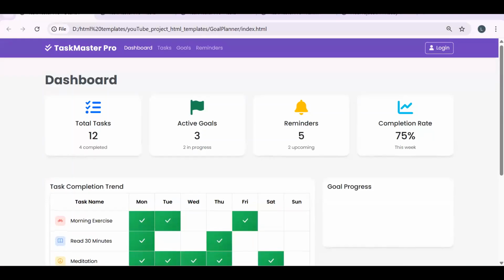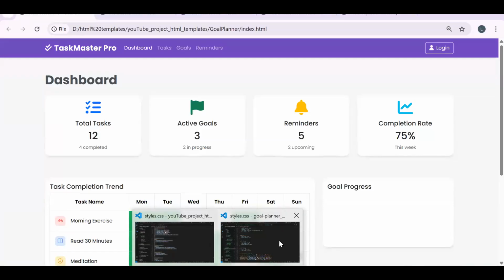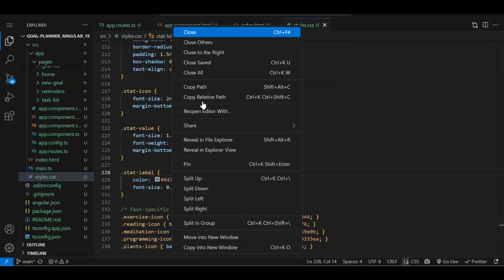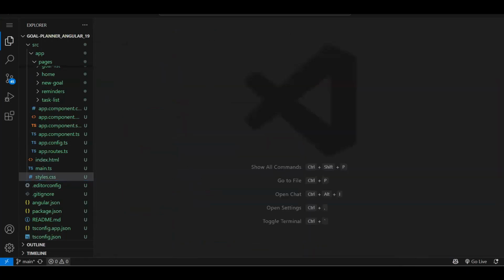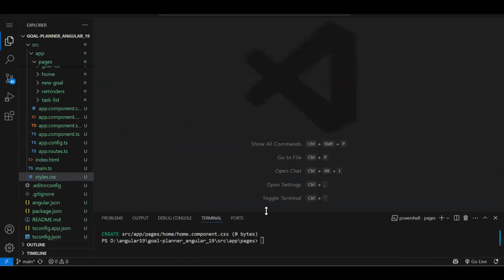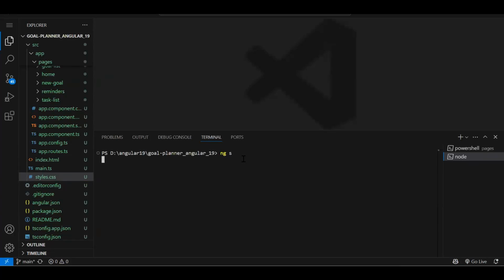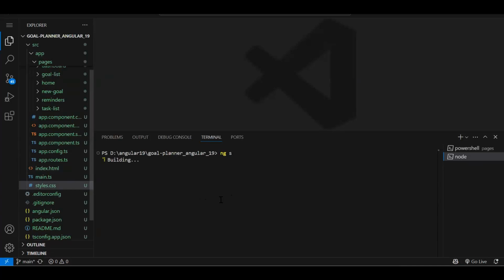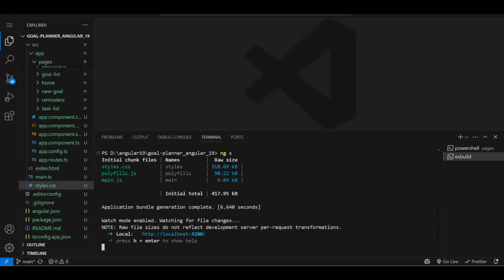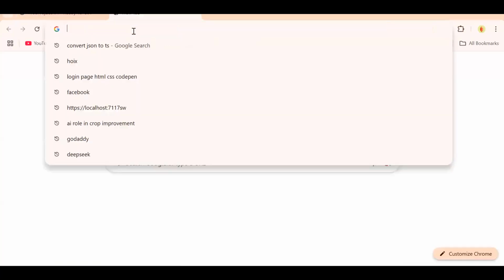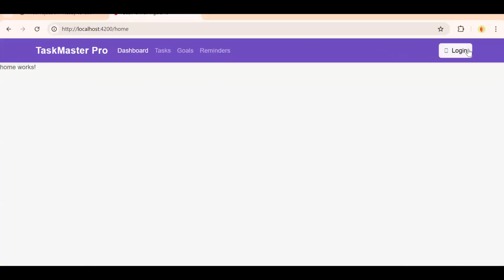One more thing I need to do is run the project first. Let's open a terminal. We need to run the project in the parent folder, right? So ng serve, enter. I will be explaining what port we have to run, I also forgot because this is the new port we have created. So let's check first if our navbar is coming properly. Localhost 4200. Yeah. So see, navbar is coming properly.